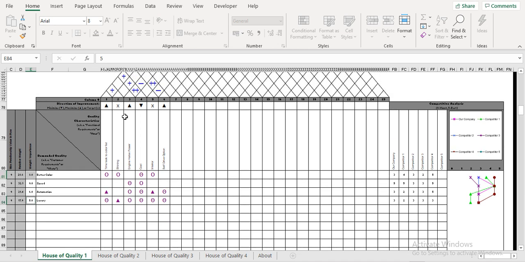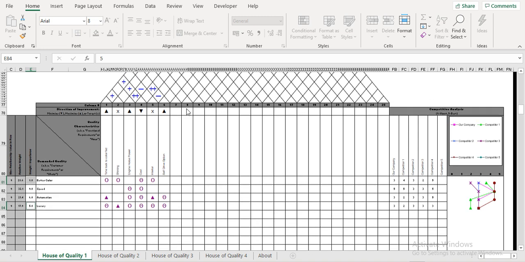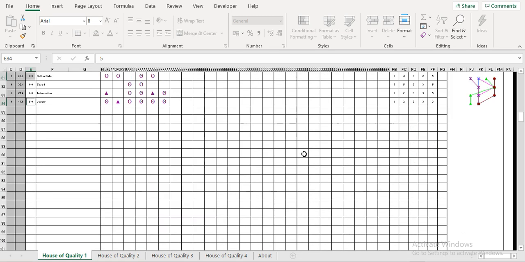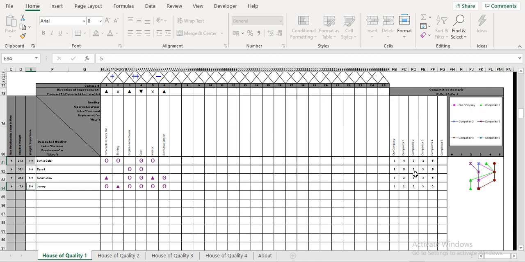Again here, how you included customer requirements and, sorry, the functional requirements, and what is the direction of improvement, why you need to include it, and what is correlation, how you included it. You should mention the procedure, and you should quote one or two examples. That makes it perfect. Okay, so next, coming back to this one, competitive analysis and how you created it,